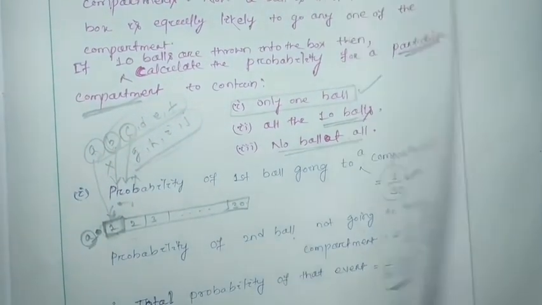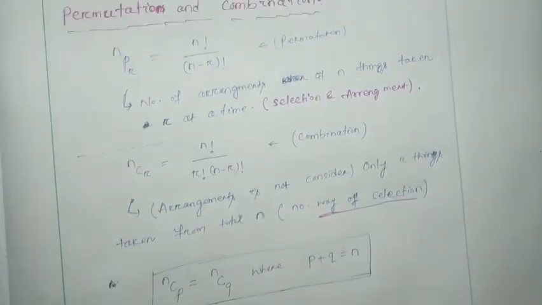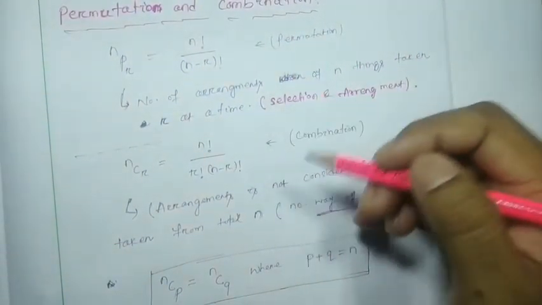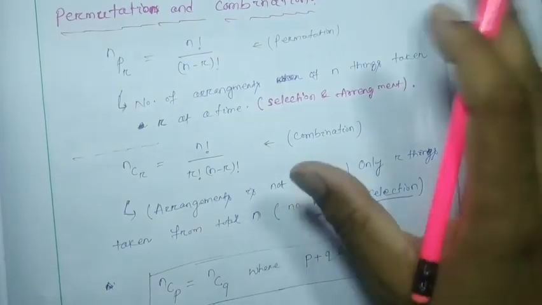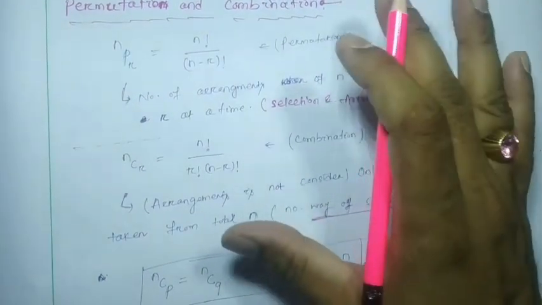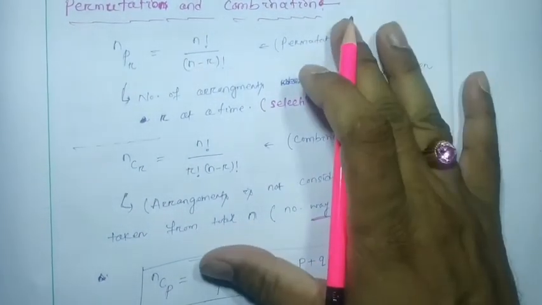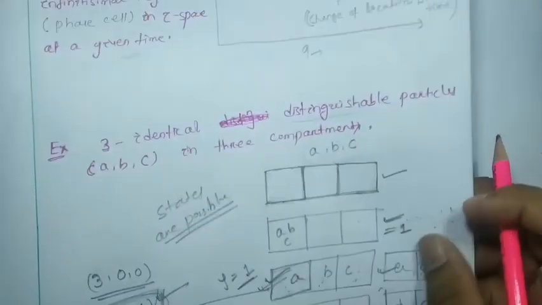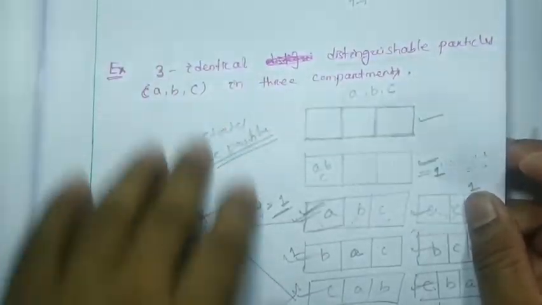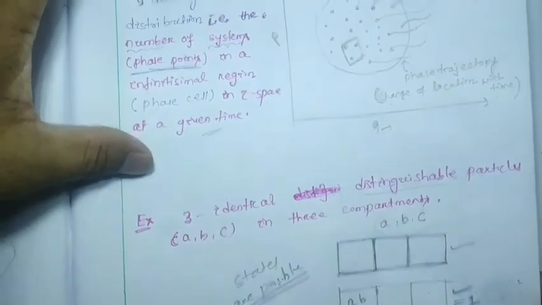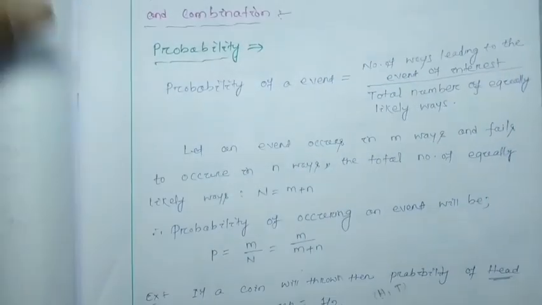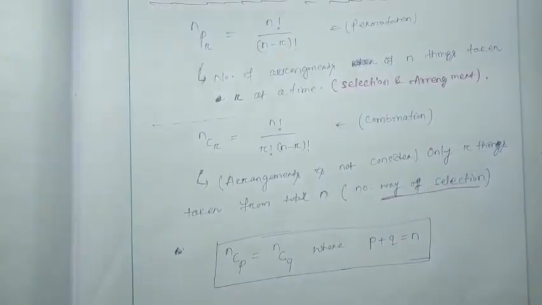Okay, now we have to go for permutation and combination. Just basic things we are discussing. You just pause the video and write down whatever I have written in the note. These things you need not write, I have already discussed them; you write from here. These are the things you have to write in your note.